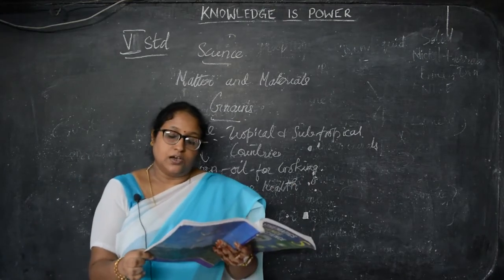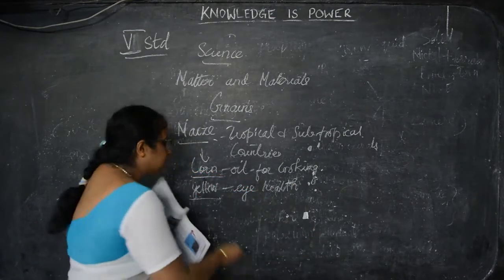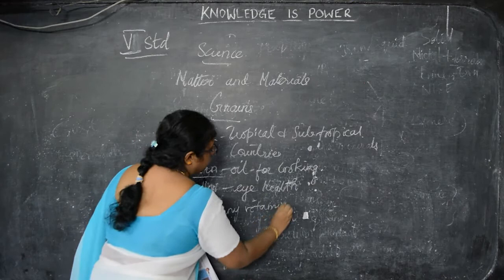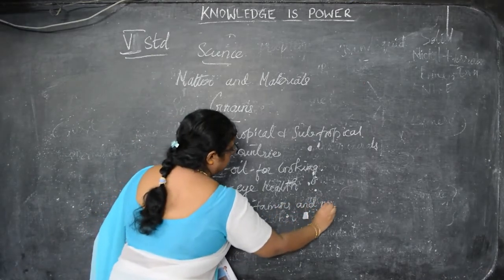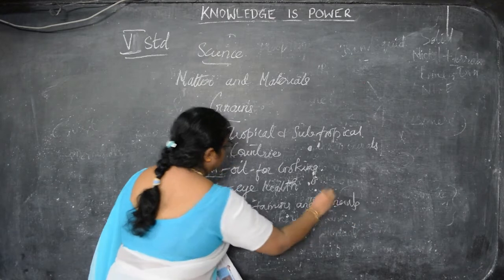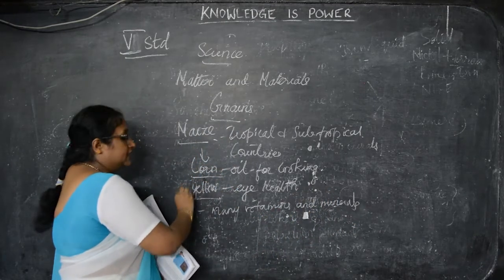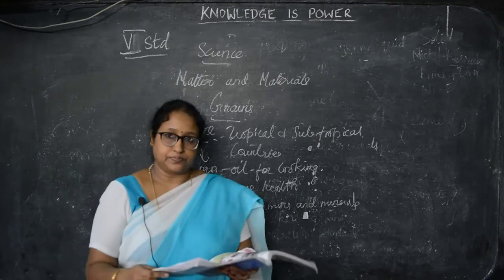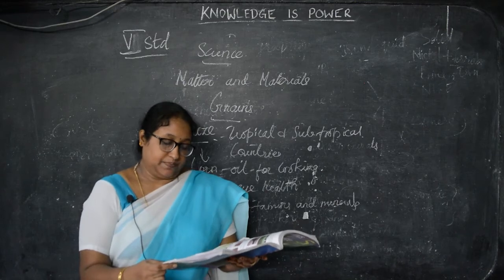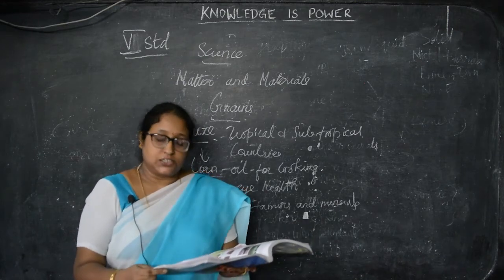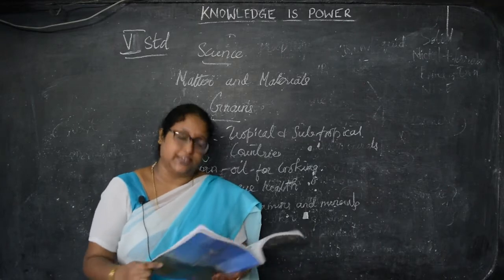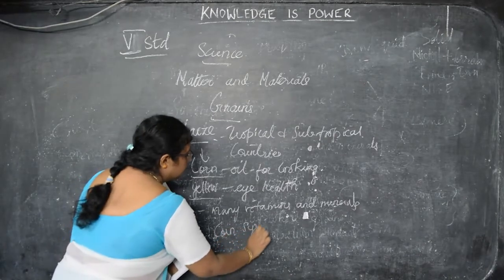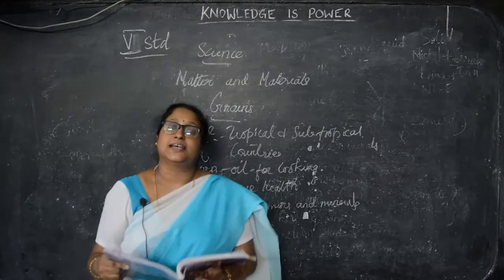Then it is also a rich source of many vitamins and minerals. So, what I said, it is good for your eyes, and it has many vitamins and minerals. Next, corn syrup is used as a sweetener instead of sugar in many products. So, instead of sugar, what are they using? Corn syrup. They are using corn syrup as a sweetener instead of sugar.